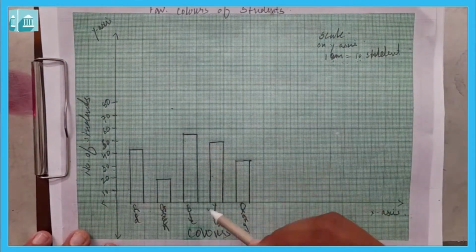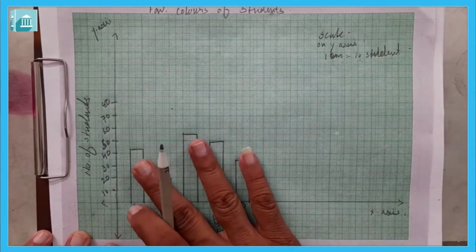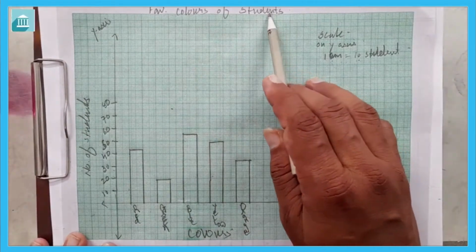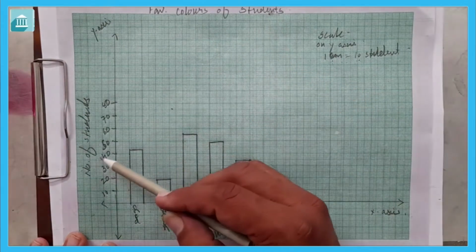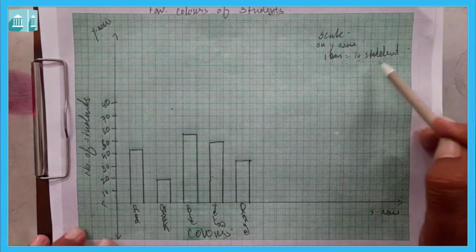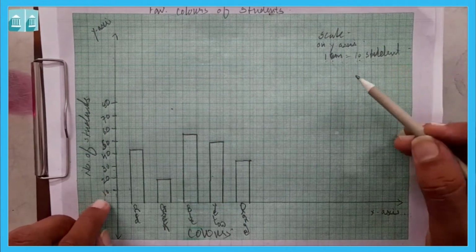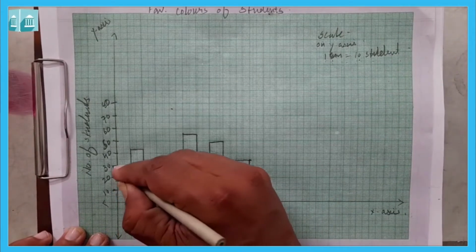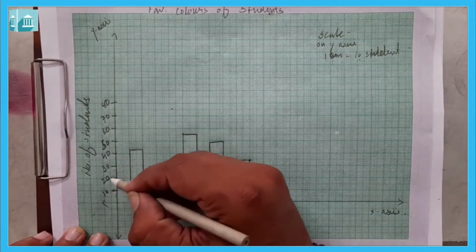So now this is the data interpretation. We had stored data. Now what we have to take care is, again I have written, first we have to write the name, topic name, then scale on y-axis 1 centimeter is equal to 10 students. It should be uniform. If you are writing 5, the distance should always be the same, and in the same way this should always be in uniformity, 10, 20.